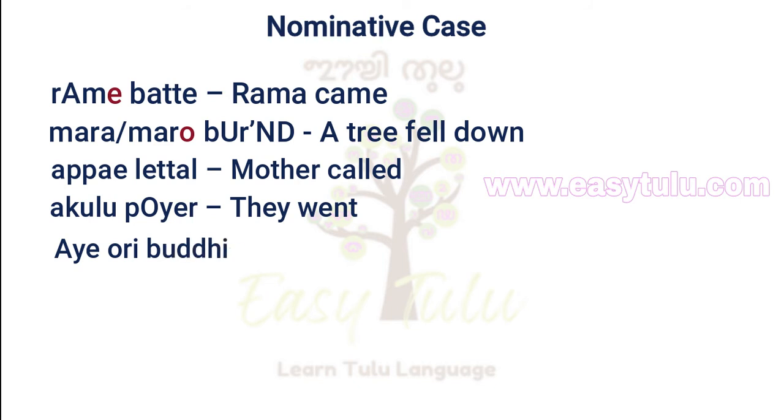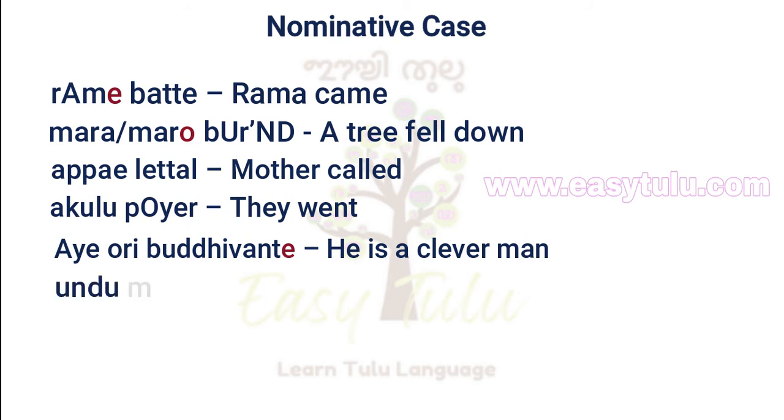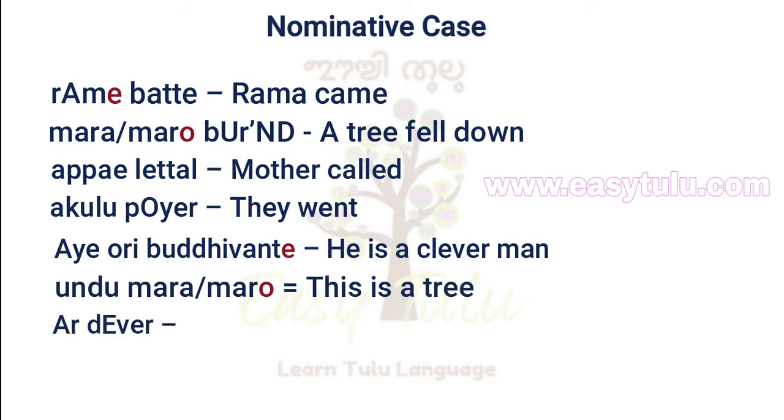Aye vari buddhivante. He is a clever man. Here we added the suffix a to the word buddhivanta, as it is a masculine singular noun and ending with a vowel. And its female form is Buddhivantedi and a plural form is Buddhivanter. Next example is Undu Mara or Maro. This is a tree. Aru Dever. He or she is a god.